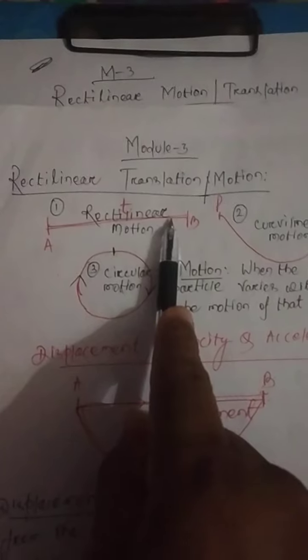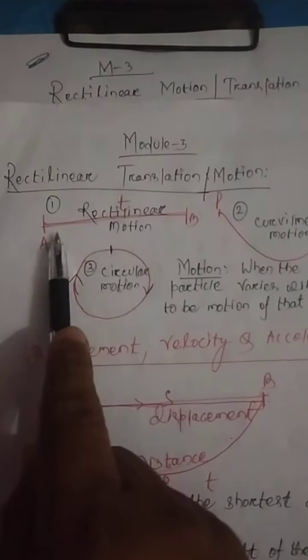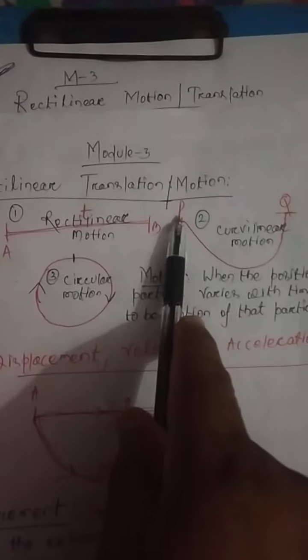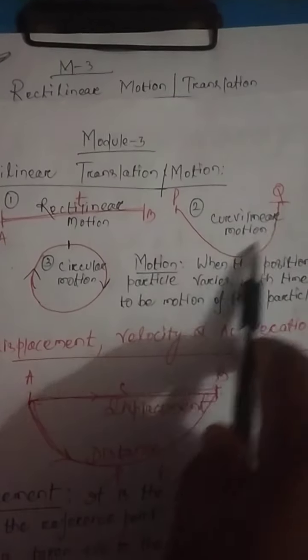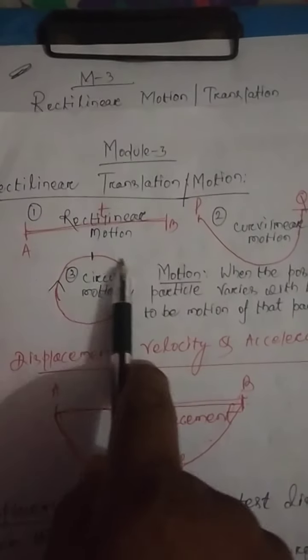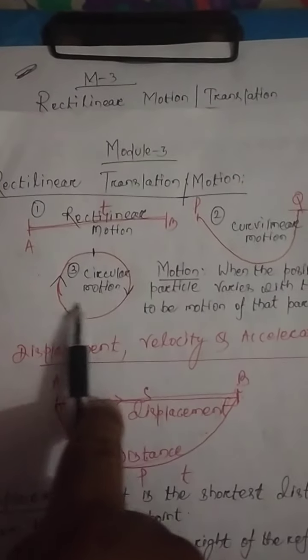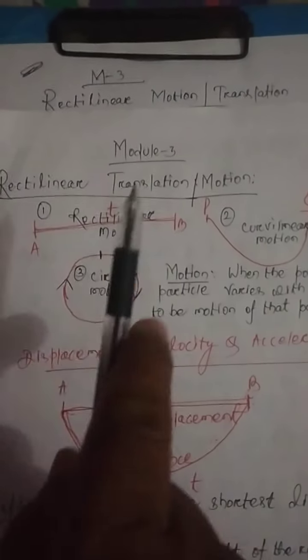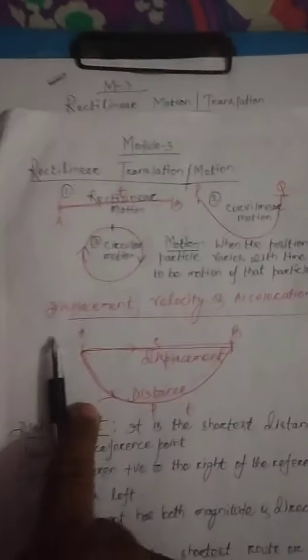Coming to rectilinear motion: if the body is moving in a straight line path, it is known as rectilinear motion. If a body is moving in a curved path, it is known as curvilinear motion. Similarly, when a body or a particle is moving in a concentric circular path, that is circular motion. Now come to displacement, velocity and acceleration.